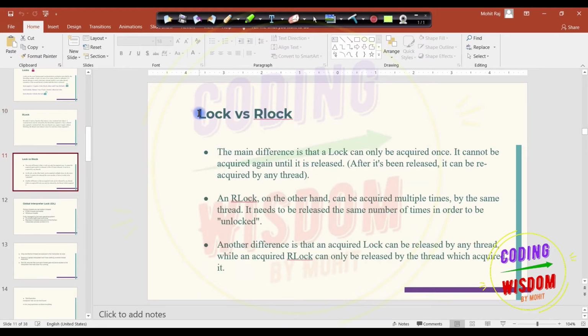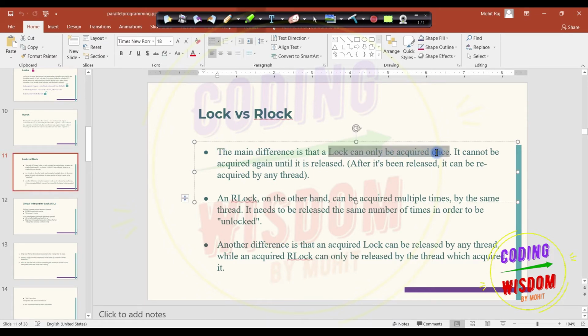I have listed some differences between Lock and RLock. The main difference is that a Lock can only be acquired once. It cannot be acquired again until it is released. On the other hand, an RLock can be acquired multiple times by the same thread. It needs to be released the same number of times in order to be unlocked. Another difference is that an acquired Lock can be released by any thread, while an acquired RLock can only be released by the thread which acquired it. So that's the difference between Lock and RLock.